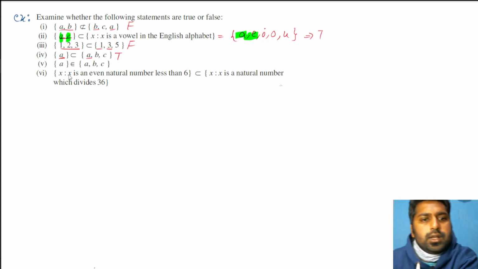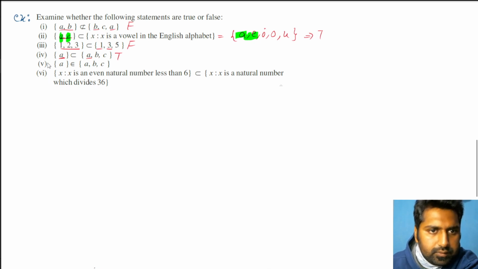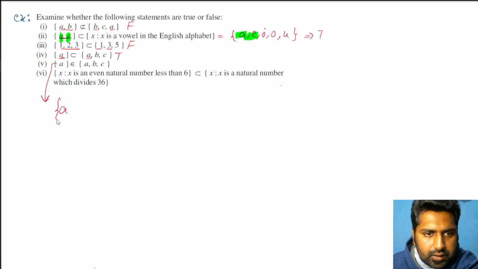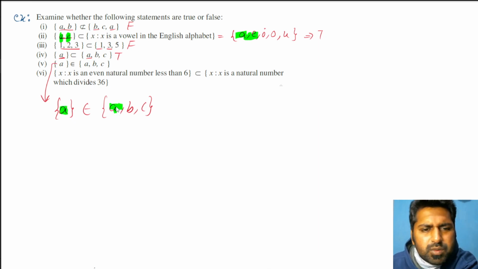Now this is interesting. I'll explain why this is wrong and how we can actually correct this. He's saying that curly bracket A, so that is a set, belongs to curly bracket A, B, C. If we just look at generally, we'll say yes, A is present, so yes, it must belong.